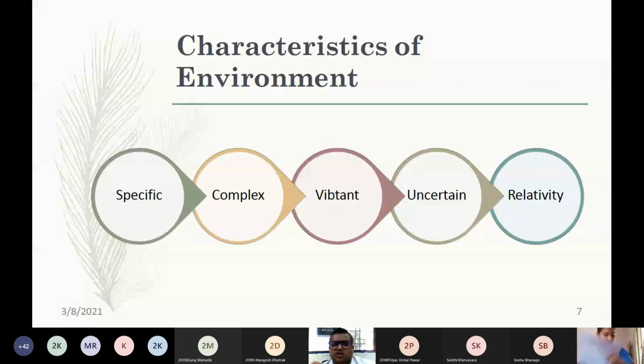Uncertainty is always there because you cannot predict the future in an absolute manner. You cannot simply predict 100% accurate future. And then finally, the relativity. Whatever is happening today has a relativity with the environment. And that is how the environmental forces are very important to be studied and understood.